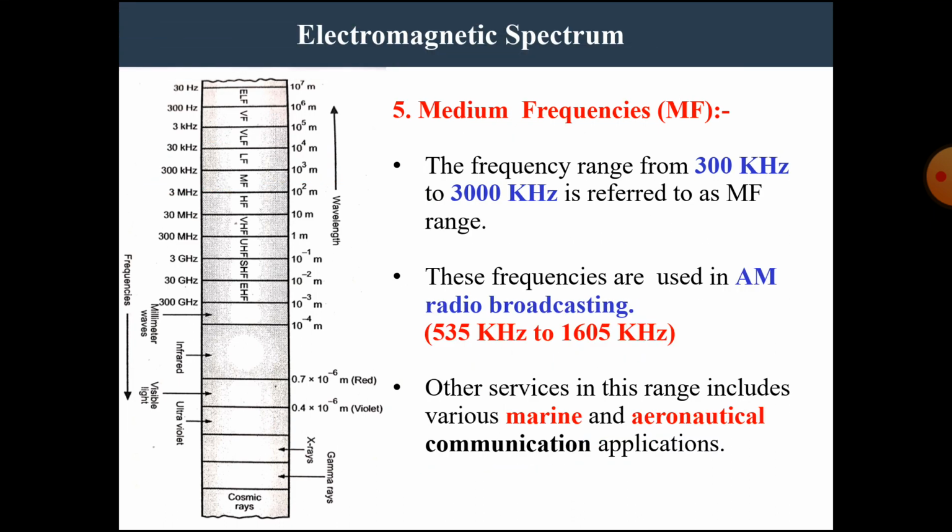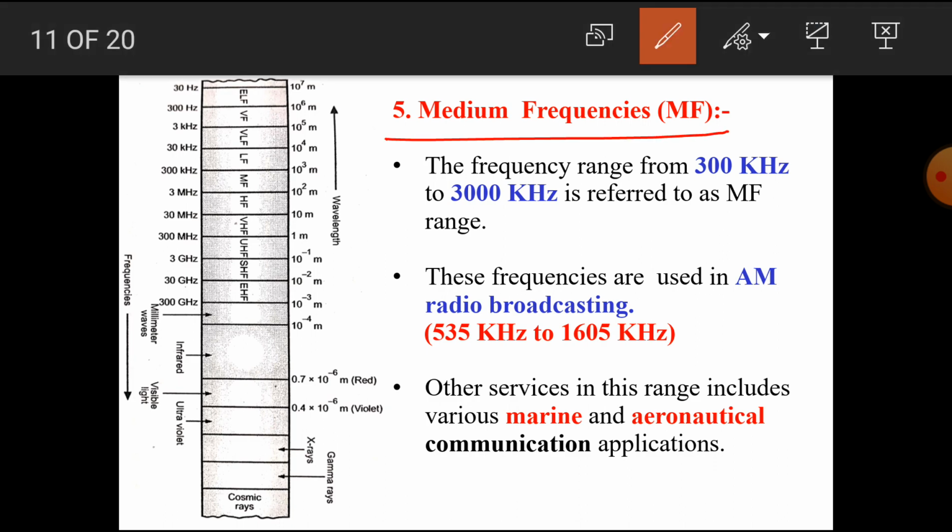Our next type is the medium frequencies. The medium frequencies range from 300 kHz to 3 MHz. These frequencies are used in AM radio broadcasting. AM means amplitude modulation radio broadcasting. The range of amplitude modulation radio broadcasting is 535 kHz to 1605 kHz. Other services in this range include various marine and aeronautical communications applications.